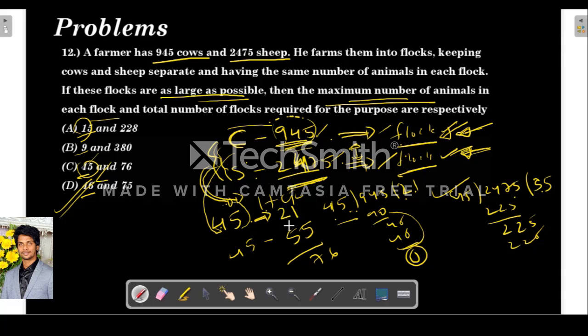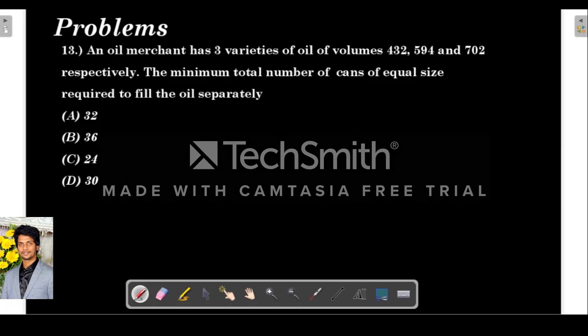After that, if he divides cows into flocks of 45, then 21 flocks will be there, since 45 into 21 is 945. Similarly, 55 flocks of sheep will be there. 45 into 55 is 2475. So the total is 76.